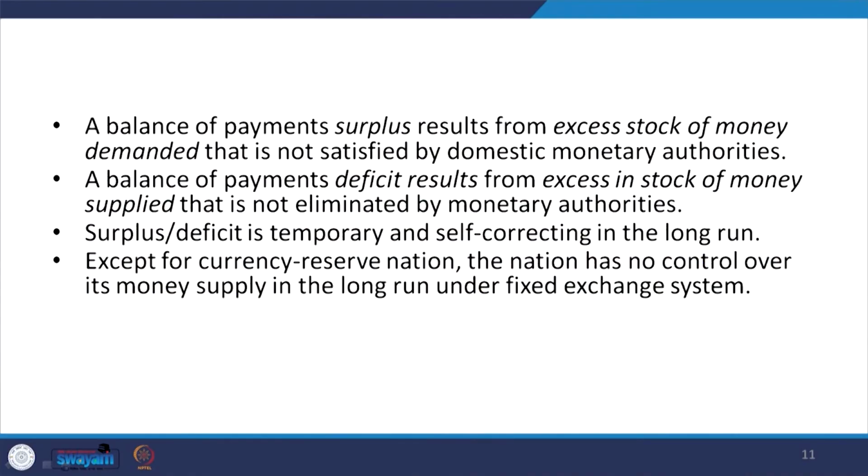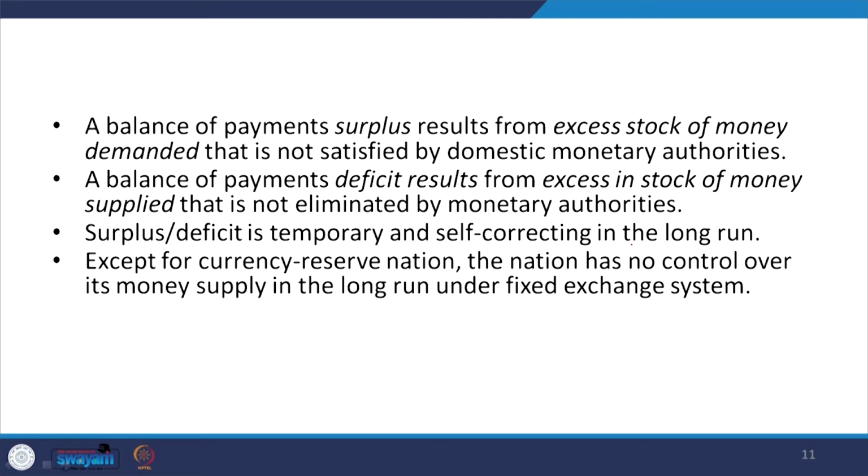Now, a balance of payment surplus in reverse results from excess stock of money demanded. If money is demanded, that means there will be external demand for our product and exports increase, therefore there will be a surplus in the balance of payment. The balance of payment surplus results from excess stock of money demanded that is not satisfied by the domestic monetary authority. A balance of payment deficit results from excess stock of money supplied that is not eliminated by monetary authorities. Okay. The surplus or deficit is temporary and self-correcting in the long run.